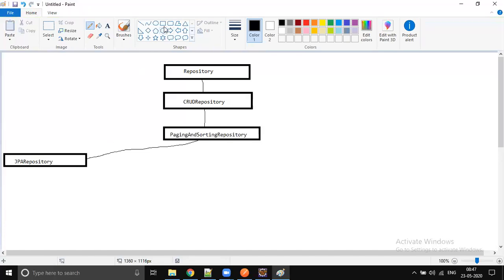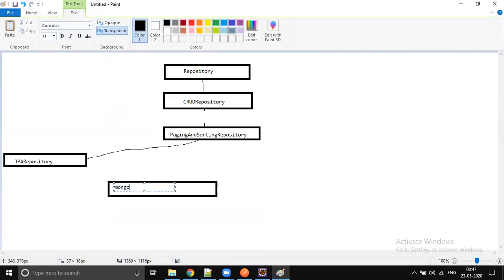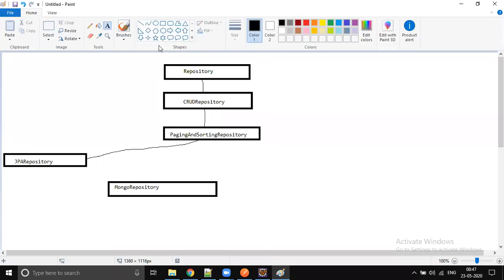If your intention is connecting to MongoDB, then use Mongo repository. If your intention is connecting to Cassandra, then use Cassandra repository.